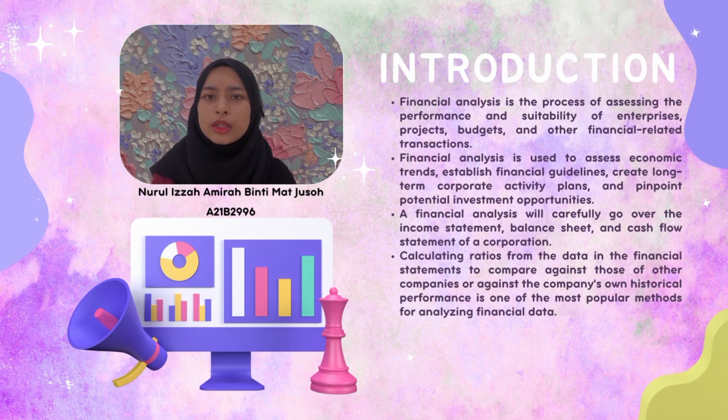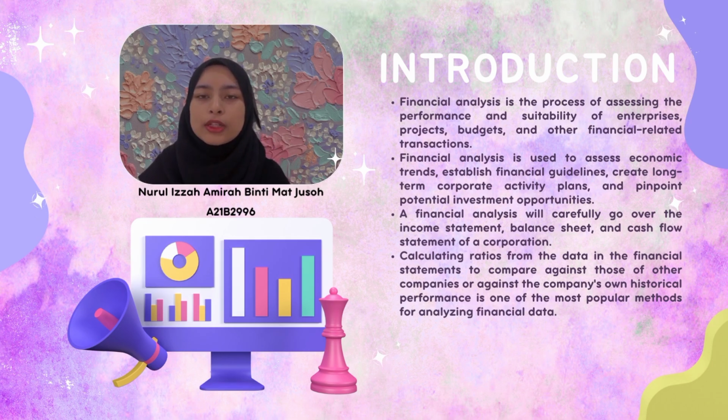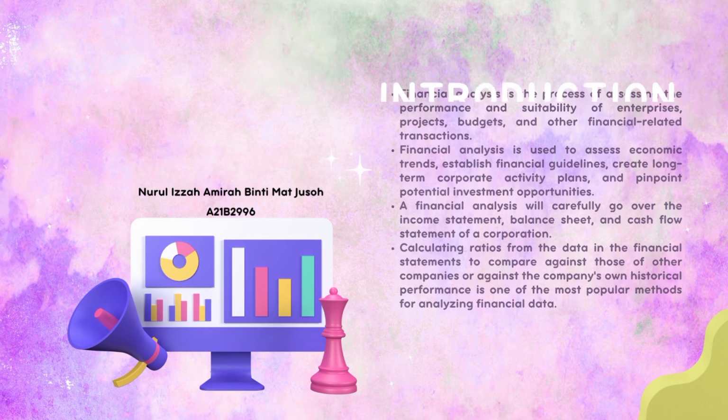Calculating ratios from the data in the financial statements, to compare against those of other companies and against the company's own historical performance, is one of the most popular methods for analyzing financial data. Our group was chosen to conclude Bank Islam Malaysia BERHAD and Malayan Banking BERHAD. To calculate and perform the financial ratio analysis for our companies, we gathered data from the Bursa Malaysia website. The annual reports cover the fiscal years ending December 2019, 2020 and 2021. The method is to calculate all the ratios from the financial statement data and to perform a 3-year trend analysis using horizontal and vertical analysis.